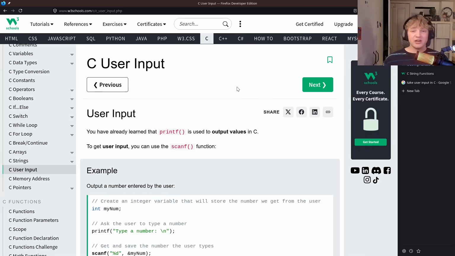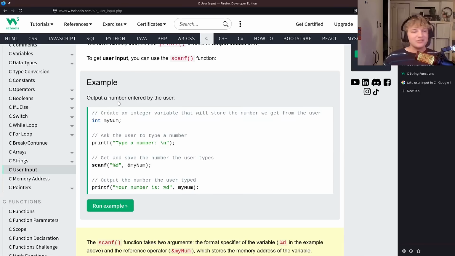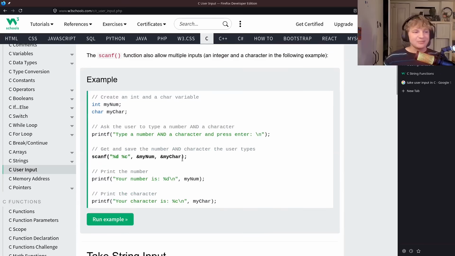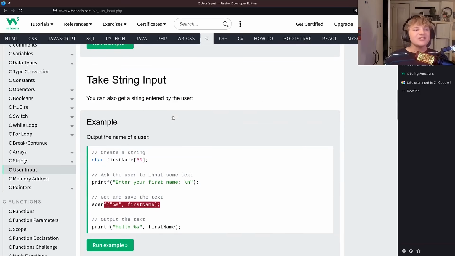So I want us to pretend that we are a brand new programmer trying to learn C for the very first time, okay? And we are looking at these websites because of course we've used them before to learn things like Python. And we're like, I want to learn C. So one of the most basic things that you can do is take input from the user and print it back out to the terminal. Wow, this is amazing. I'm learning so much. We have this function called scanf, and I can use that to take input from the user. Oh wow, I can use it to take a string.